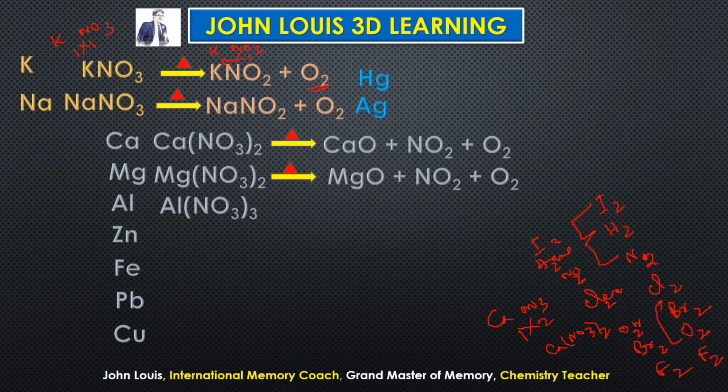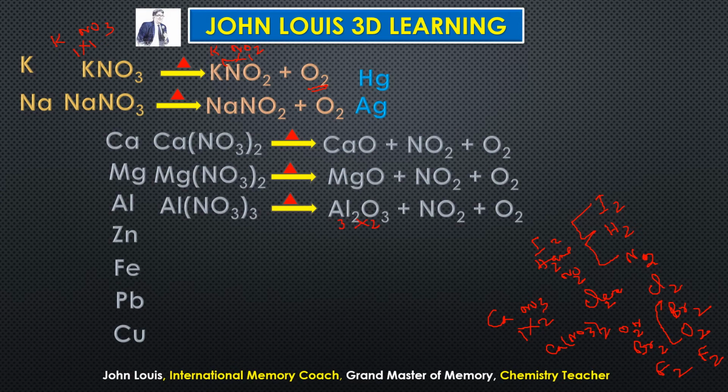Aluminium forms aluminium nitrate. Aluminium valency is 3, nitrate valency is 1. That's why we are getting Al(NO3)3. When it is heated, we get aluminium oxide plus nitrogen dioxide plus oxygen. So here, why Al2O3? Because aluminium valency is 3, oxide valency is 2. So when you interchange, we get Al2O3.